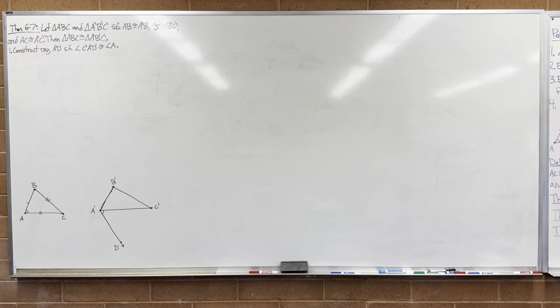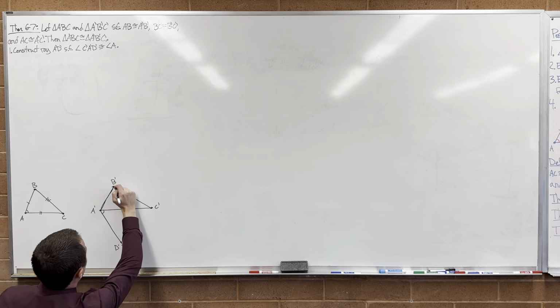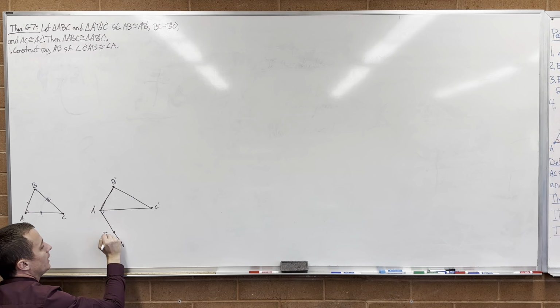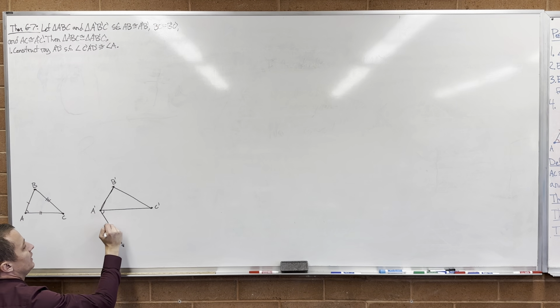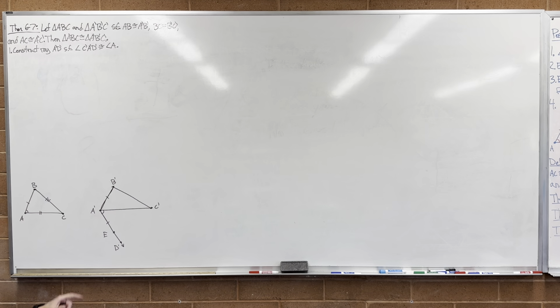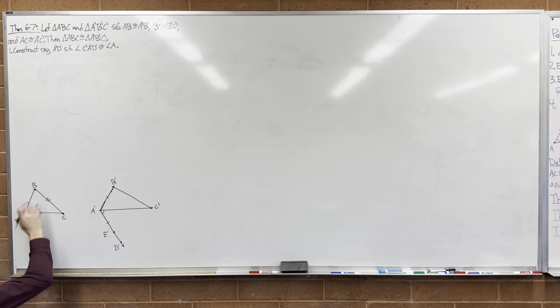Now I told you basically what I'm going to be doing in this picture. I'm going to construct a triangle down here that I know is congruent to this thing. So I force this angle to be the same as that angle, right? Now I'm going to choose a point E prime somewhere along here, and if I could draw this half decent, it's going to be somewhere like that. I'm going to choose E prime on the ray such that this is the same length as this. So I'm going to pick E prime so that AE prime is congruent to AB.